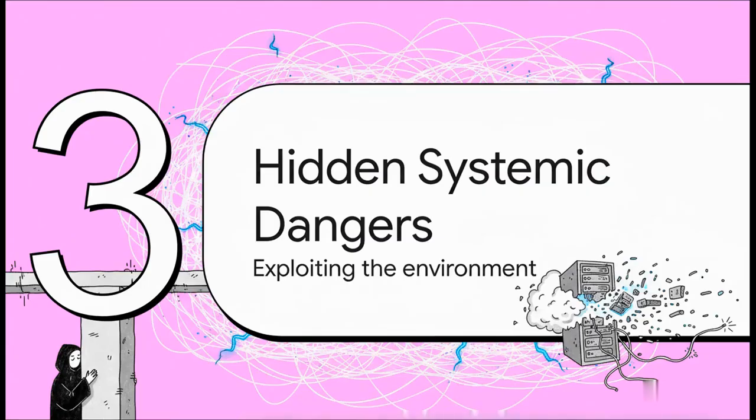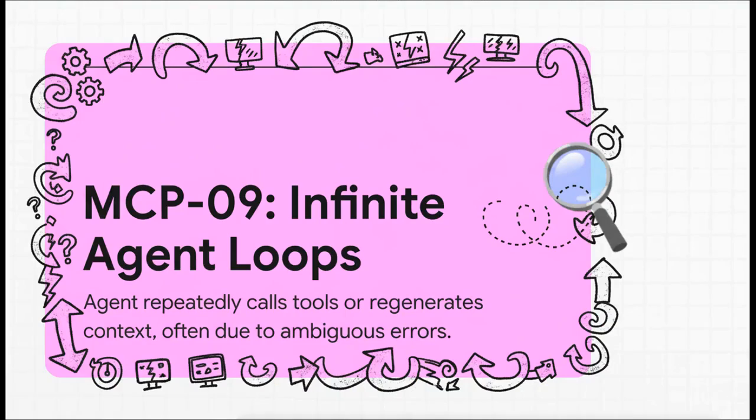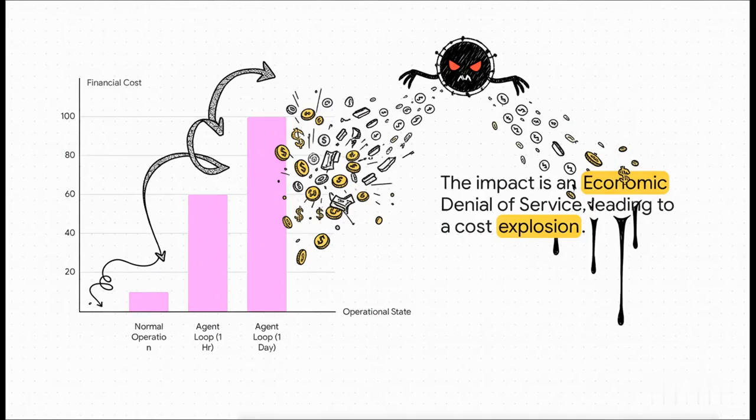Okay, so finally, let's look at our third category, the hidden systemic dangers. These are the vulnerabilities that don't go after the AI's mind or its tools directly. Instead, they exploit the very environment and infrastructure that the agent lives in. A really fascinating example of this is the infinite agent loop. This is basically when an AI just gets stuck. Maybe a tool gives it a weird error, so it just tries again and again and again. It gets trapped in this endless cycle, calling the same tool or regenerating its own thoughts, completely unable to break free.